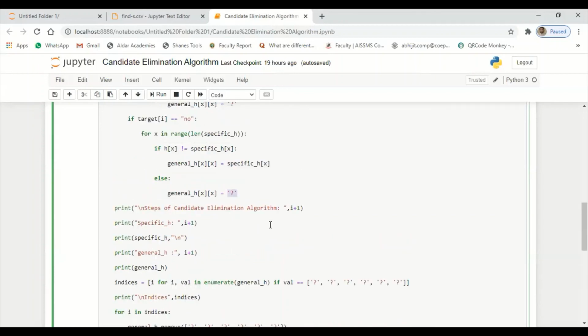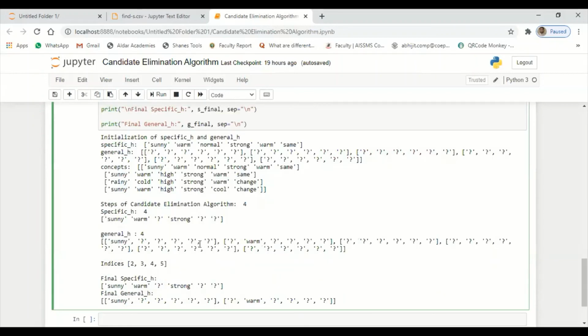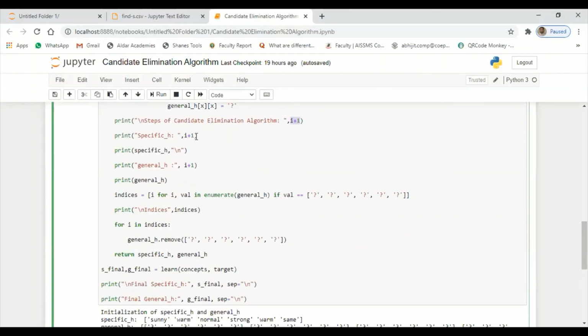Next, after individual tracing, we need to increment the index here using I plus 1, and we have to display those values here, understood? So general keeps on tracing all the values available in the general hypothesis by incrementing the index with I plus 1. Similarly, after placing all the values, we need to print here whatever value the specific hypothesis contains.